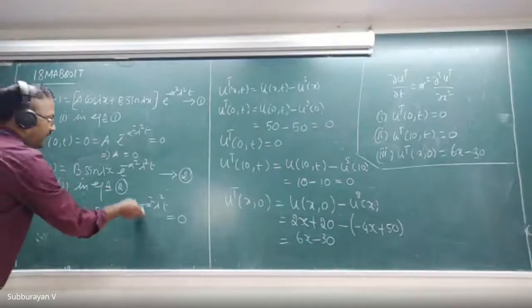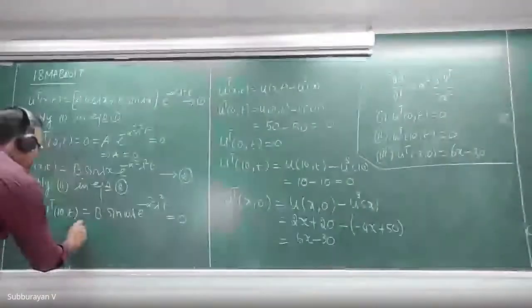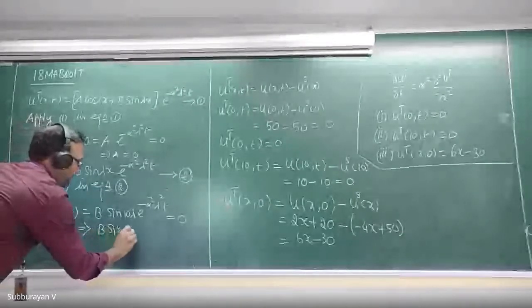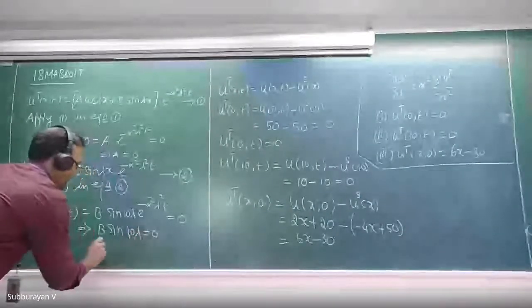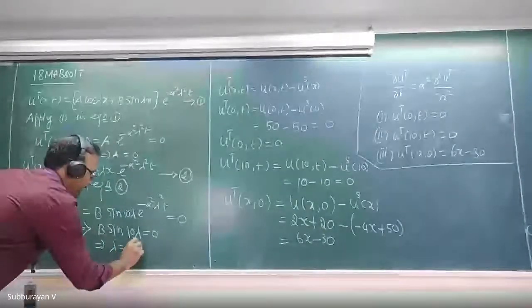Already we know that e power minus alpha square lambda square t is not equal to 0. Therefore b into sine 10 lambda equal to 0, which implies lambda equal to n pi by